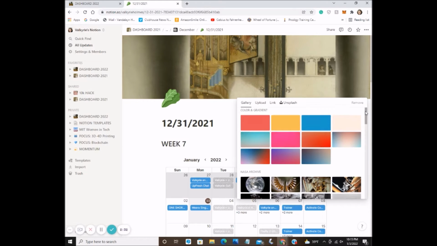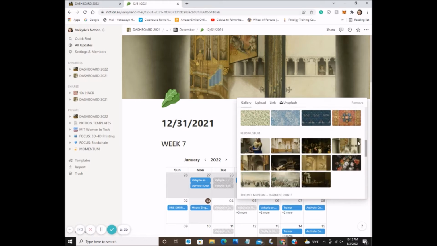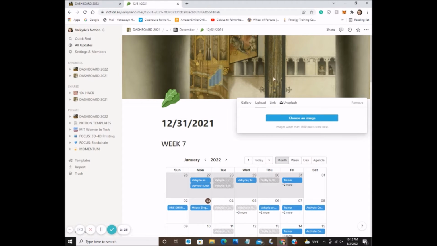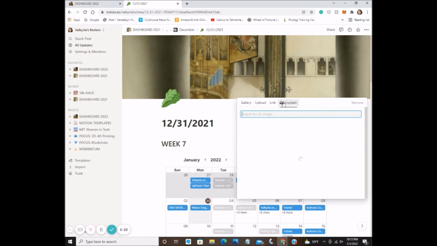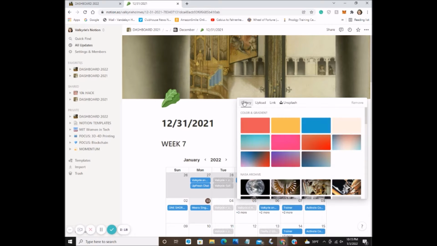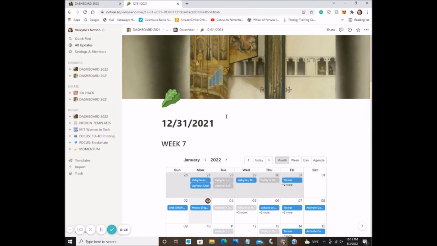But you can choose from their array of like NASA images or stuff from the Met and different museums. Or you can upload your own, and it'll resize it for you, link it, or you can use Unsplash for various other images. I usually just choose to pick a random one from this gallery though.